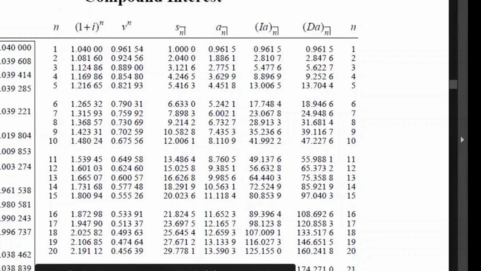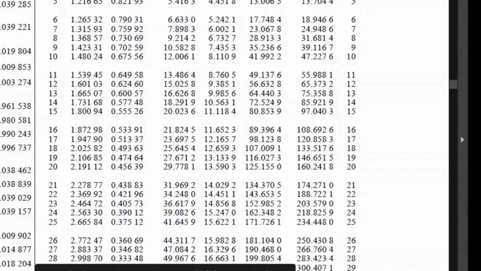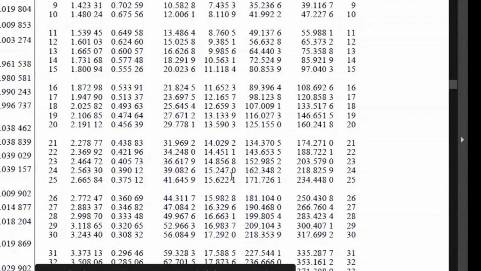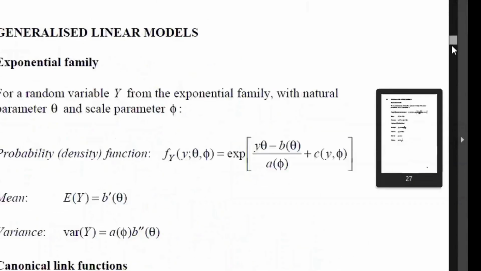Okay. For 30, you will wonder. If you see 30 here, the present value is AN, I have to check. Okay, no problem. Okay, now we are far away.